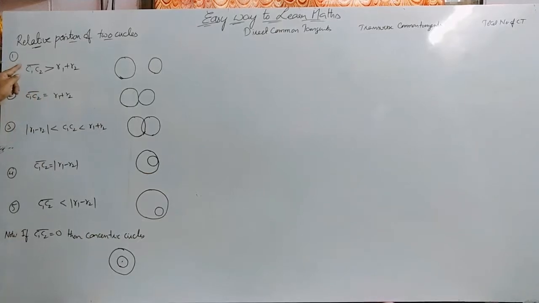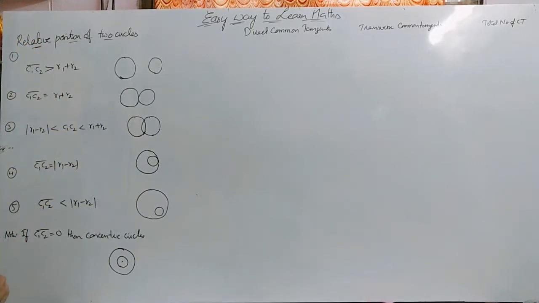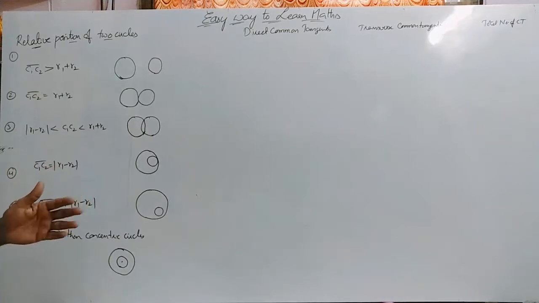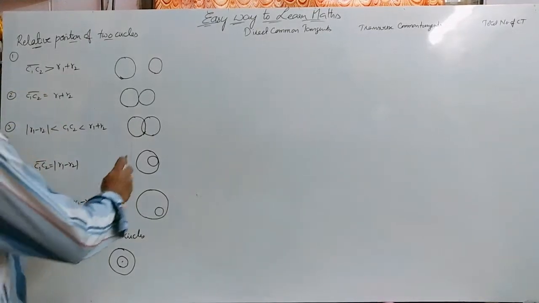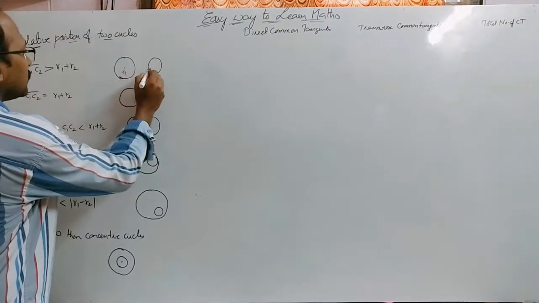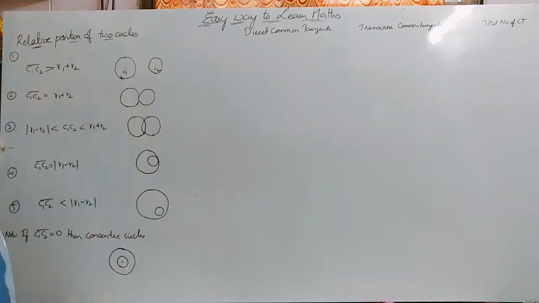It all depends upon the value of C1C2 bar, that is nothing but the distance between the two centers of the given two circles, and their respective radii. Here the center of the first circle is C1, the second circle is C2.